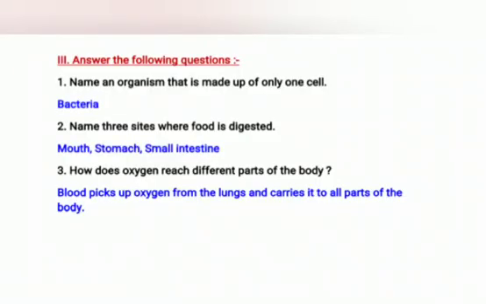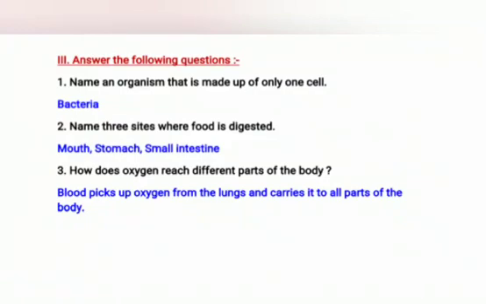Children, now let's revise the short answers first, then we'll revise the detailed answers and the book exercise. Question number 1. Name an organism that is made up of only one cell. Bacteria. Question 2. Name 3 sites where food is digested. The answer is mouth, stomach, and small intestine.